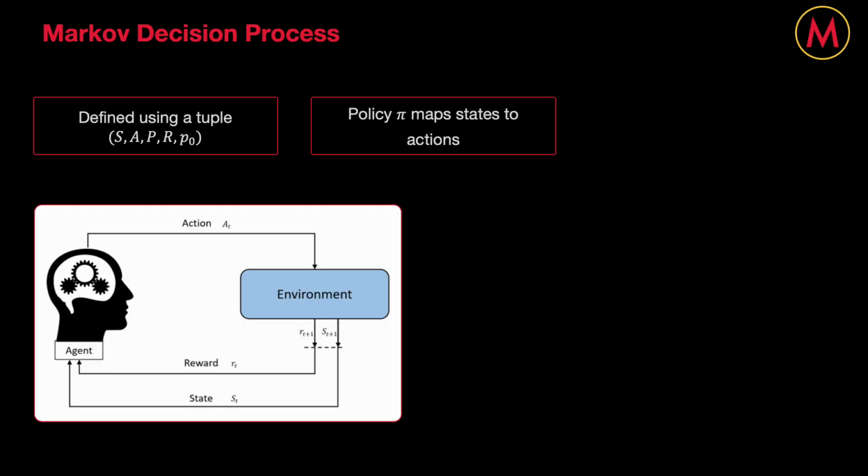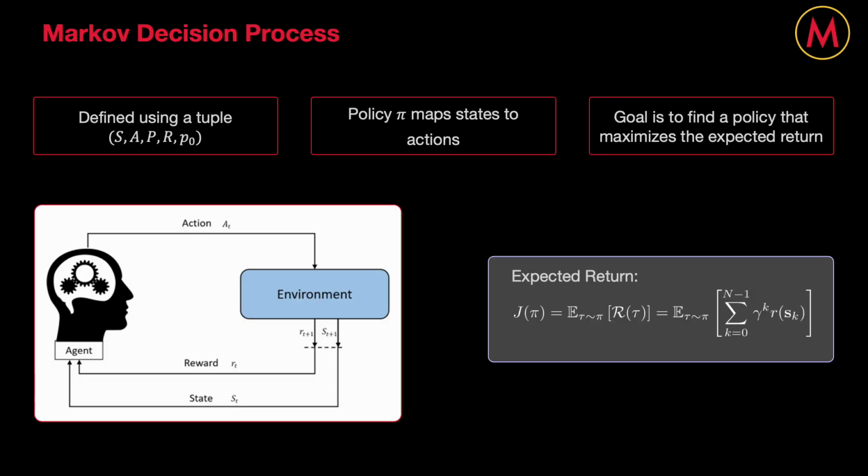And so when solving an MDP, the goal is to find an optimal policy. You can think of this as a strategy of sorts that maps states to actions such that the expected return, which is comprised of a discounted summation of rewards obtained from the reward function, is maximized. And so now to actually formulate the Earth to Mars transfer problem as an MDP, we need to first define what S, A, P, R, and P naught are. And so in my paper, I've decided to define them as the following.